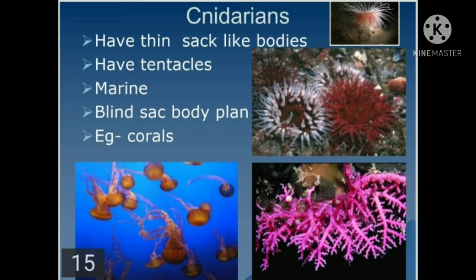They show radial symmetry. Radial symmetry means when we cut from the center, we get all the different arms of the body, and they are diploblastic. It means the number of germ layers: they have two germ layers, ectoderm and endoderm, but they don't have the mesoderm. Therefore, they are called diploblastic.